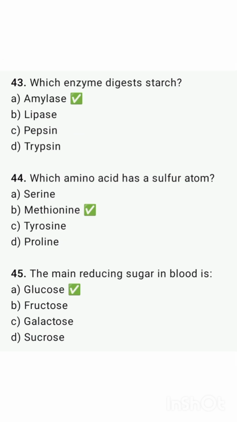Which enzyme digests starch? Amylase. Which amino acid has a sulfur atom? That is methionine. The main reducing sugar in blood is glucose.